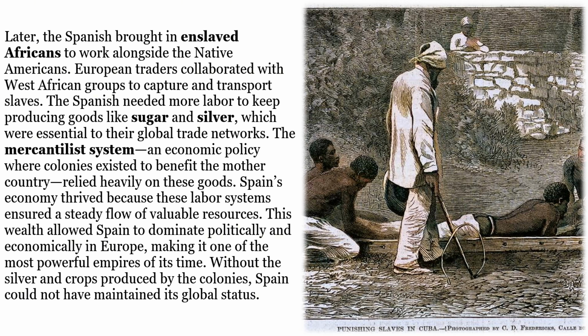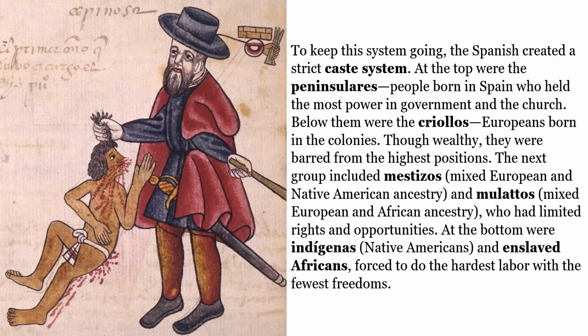This wealth allowed Spain to dominate politically and economically in Europe, making it one of the most powerful empires of its time. Without the silver and crops produced by its colonies, Spain could not have maintained its global status. To keep this system going, the Spanish created a strict caste system.